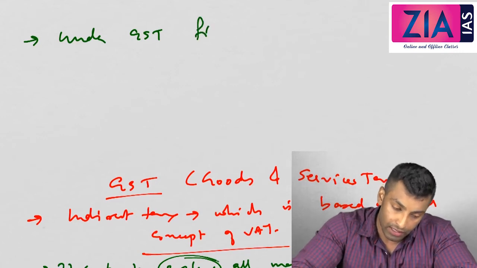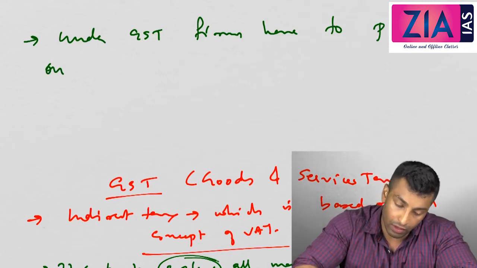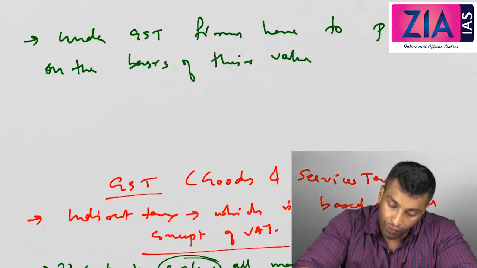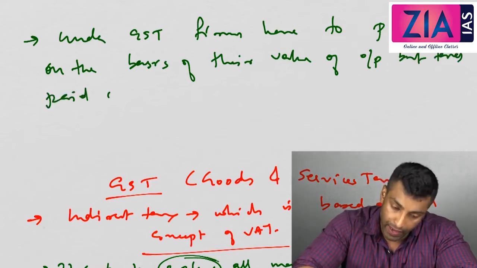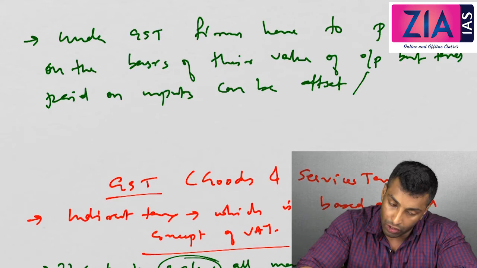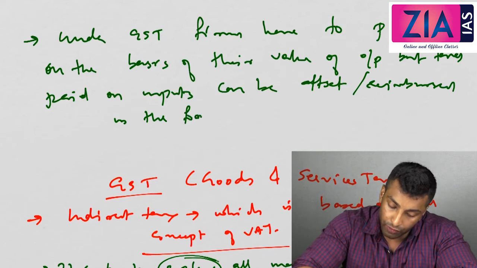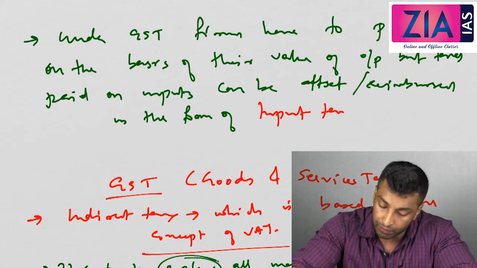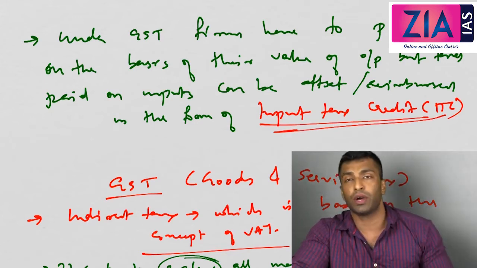Let me write it down. Under GST, firms have to pay tax on the basis of their value of output, but taxes paid on inputs can be offset or reimbursed in the form of input tax credit, ITC. So I hope you understood this.